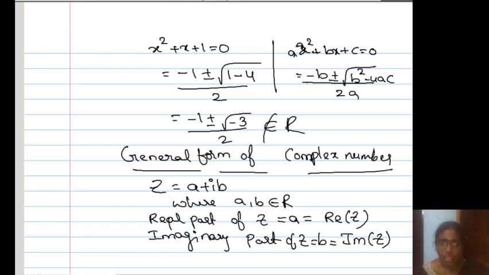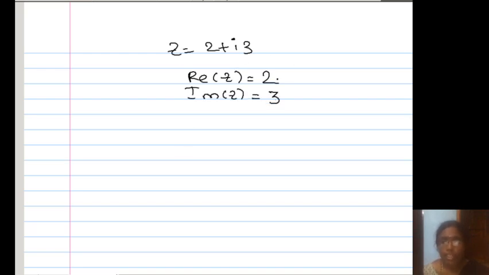Example, let us see that. For example, I am saying that Z is equal to 2 plus i3. Here the real part of Z is 2. The imaginary part of Z is 3. This means 2 is a real number, 3 is also a real number, but 3 is called the imaginary part of that complex number. So this is the general form of the complex number.